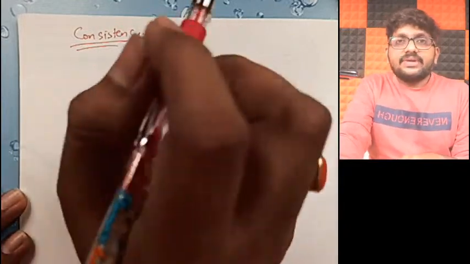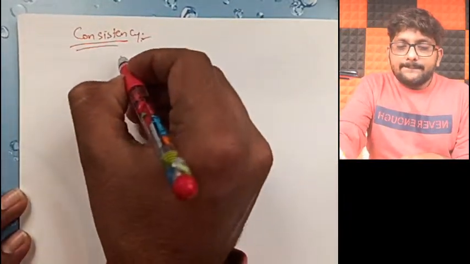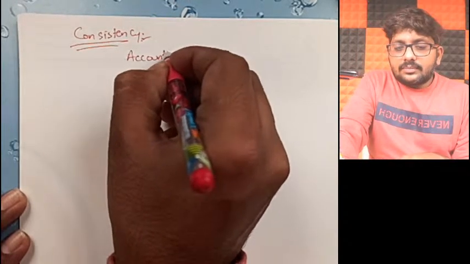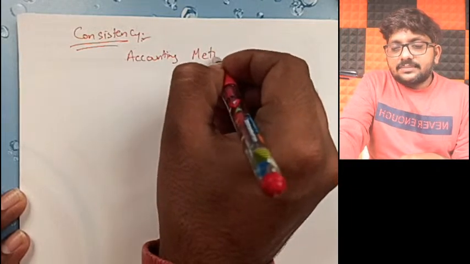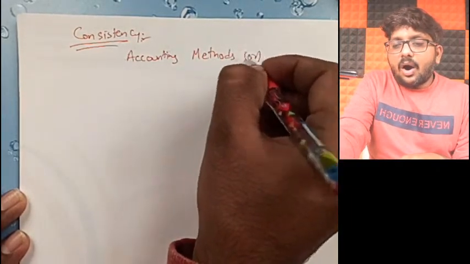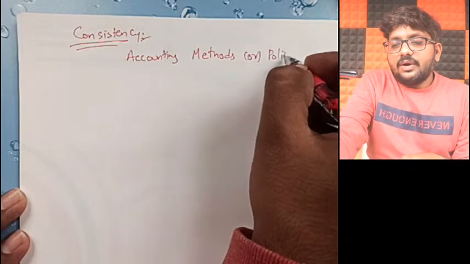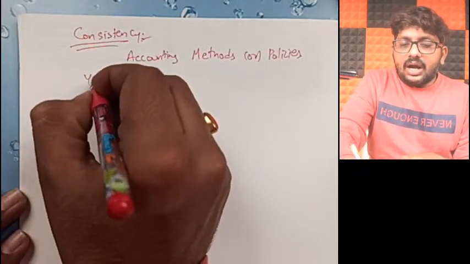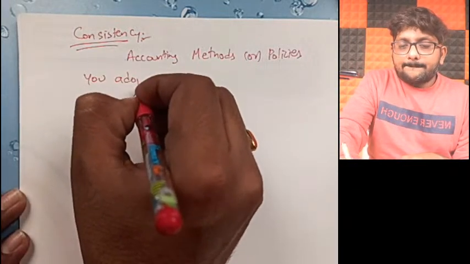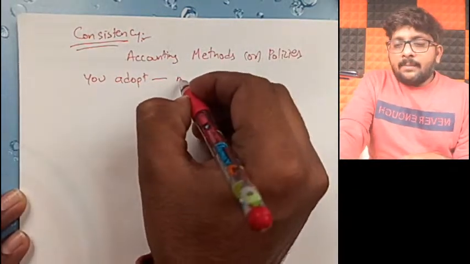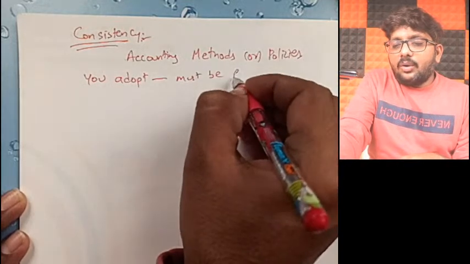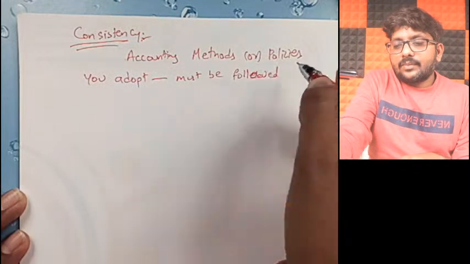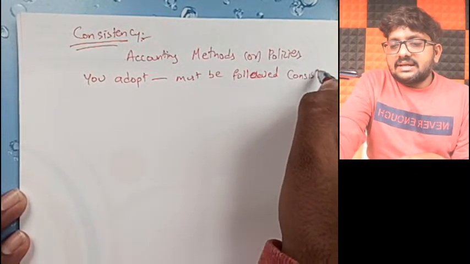Consistency says accounting methods or policies you adopt must be followed consistently.